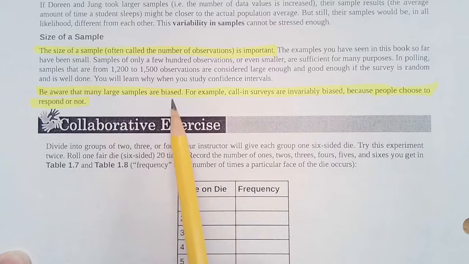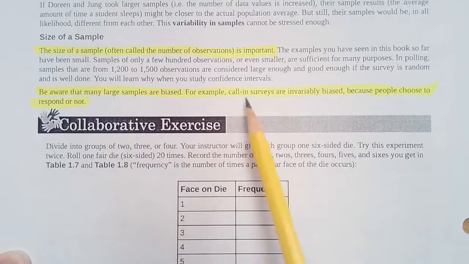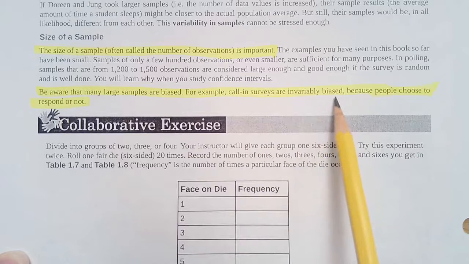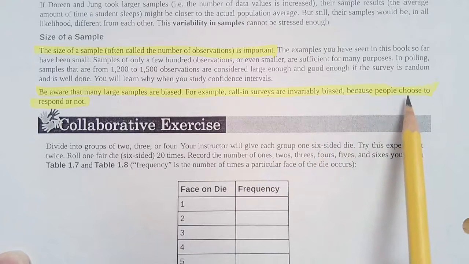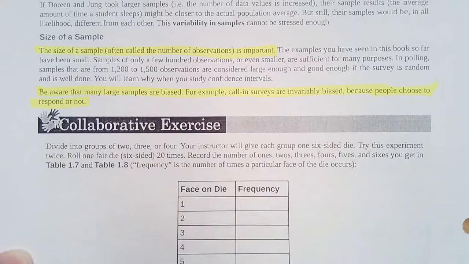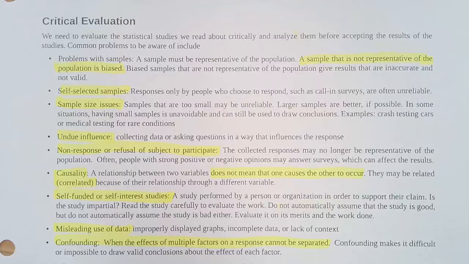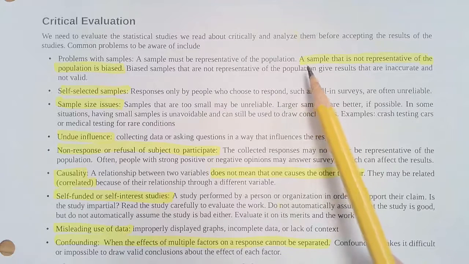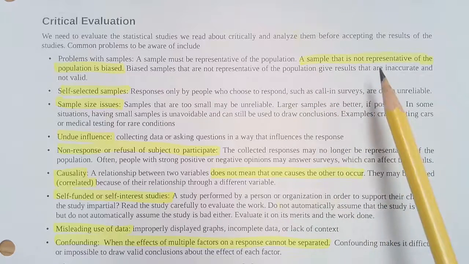All right, so let's talk about some problems that we have with sampling. Some of the problems that happen: the sample is not representative of the population. It's biased. Self-selected samples, where people are choosing to respond, like call-in surveys, have issues.